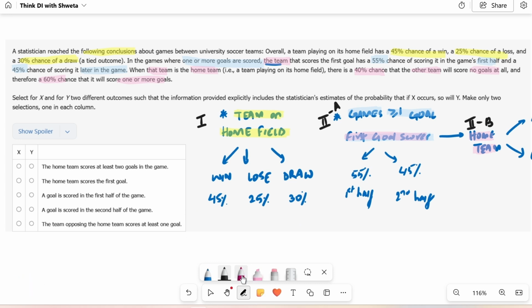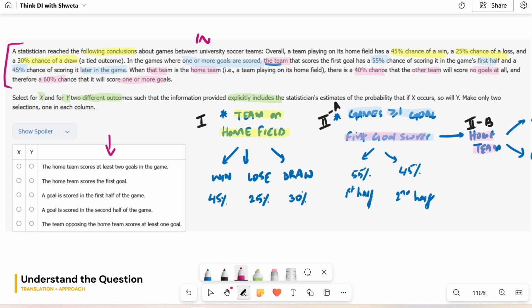Let's read ahead now. Select for X and for Y, select what? Two different outcomes. So here, in the choices that you see, these are outcomes. You have to select them such that the information provided, all of this information provided, explicitly includes the something.